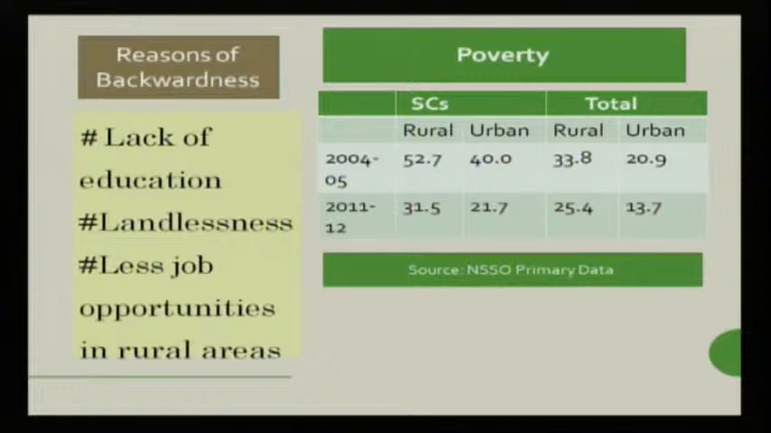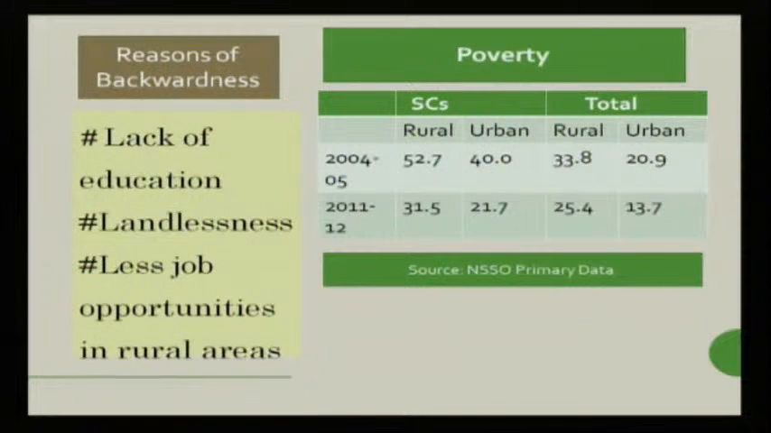So why is poverty and backwardness still more in the scheduled caste population than in the overall population? One is lack of education, because the higher the education, the more the chances of employment. Since the literacy rate and education status of the scheduled caste population is still low, they are not able to get adequate employment, whether in government offices or in private offices.